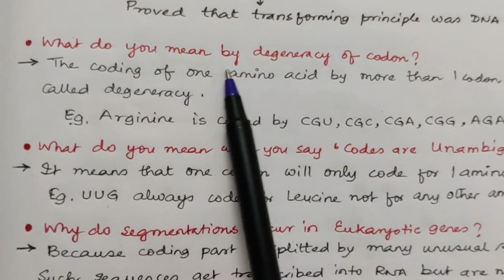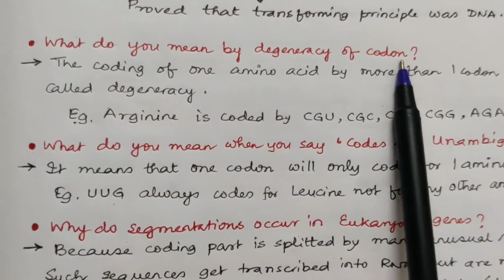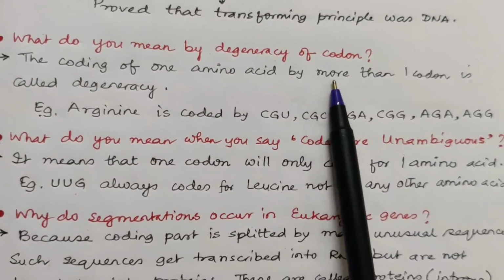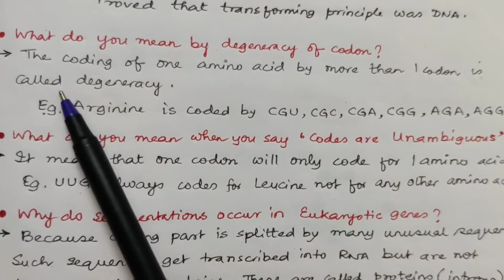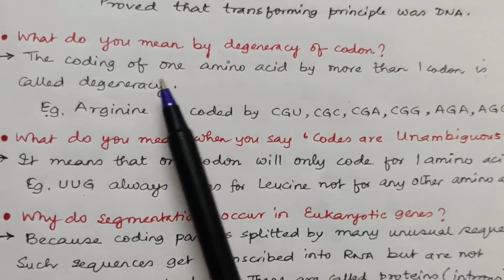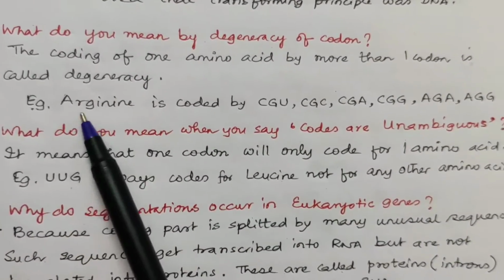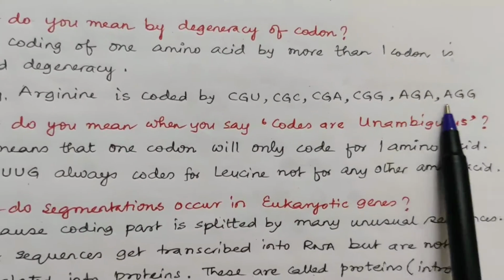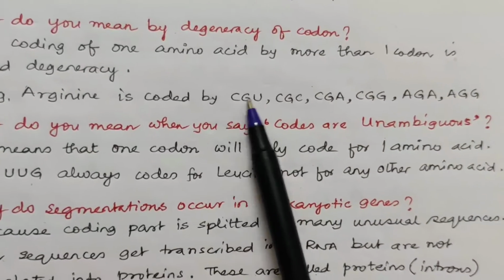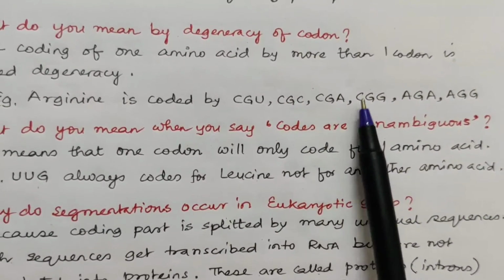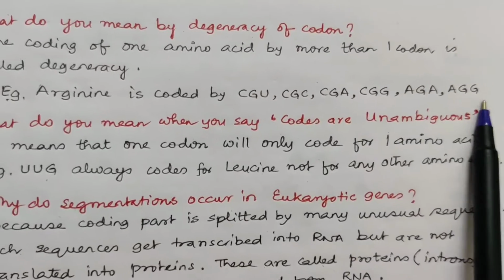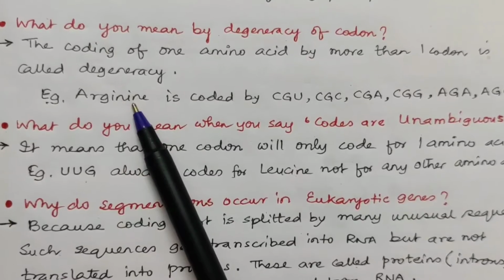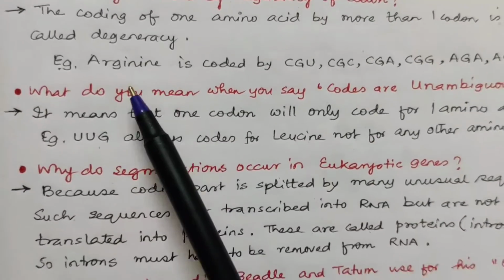Next question is, what do you mean by degeneration of genetic codon? The coding of one amino acid by more than one codon is called degeneracy of codon. As for example, we know that arginine is an amino acid that is coded by 6 different types of codons, 6 triplets: CGU, CGC, CGA, CGG, AGA and AGG. All these codons code for only a single amino acid, that is arginine.